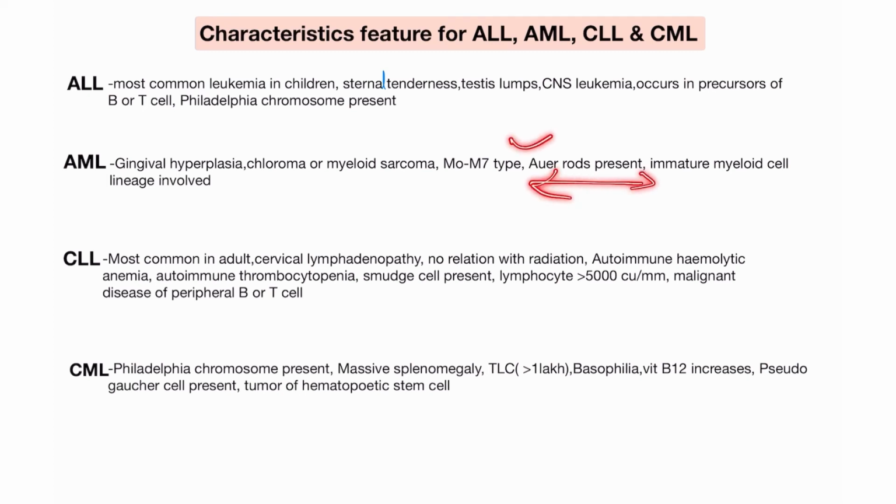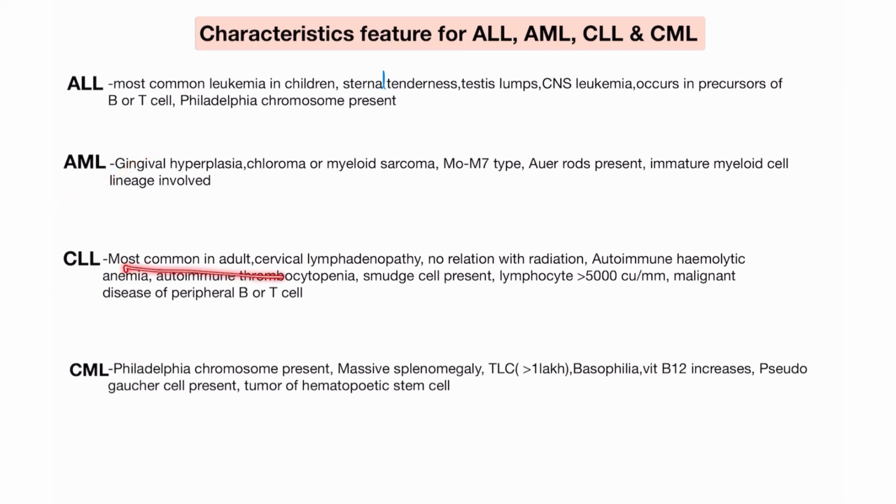It is present in the case of the AML. It starts from an immature myeloid cell lineage involved in the case of acute myeloid leukemia. It is a precursor. Immature myeloid cell lineage involved in the case of AML, so it is a characteristic of AML. Gingival hyperplasia, chloroma or myeloblasts, and Auer rods are present only in case of the AML. So when you find these characteristics in the question, then it is definitely AML.